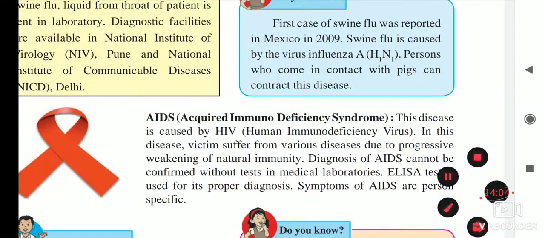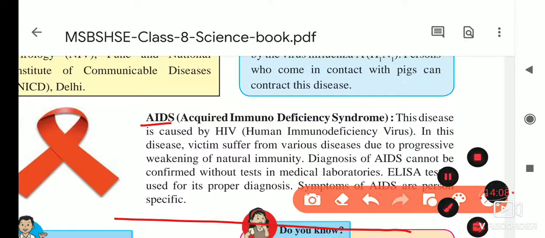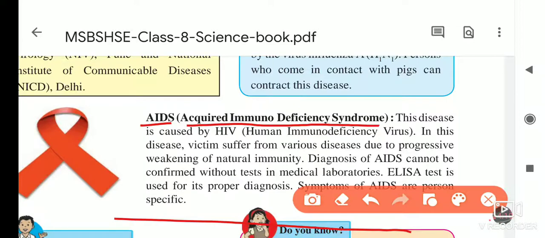Here, AIDS means acquired immunodeficiency syndrome. This is the long form of AIDS. The disease is caused by HIV, the human immunodeficiency virus, and in this disease victims suffer from various diseases due to the progressive weakening of the natural immunity.